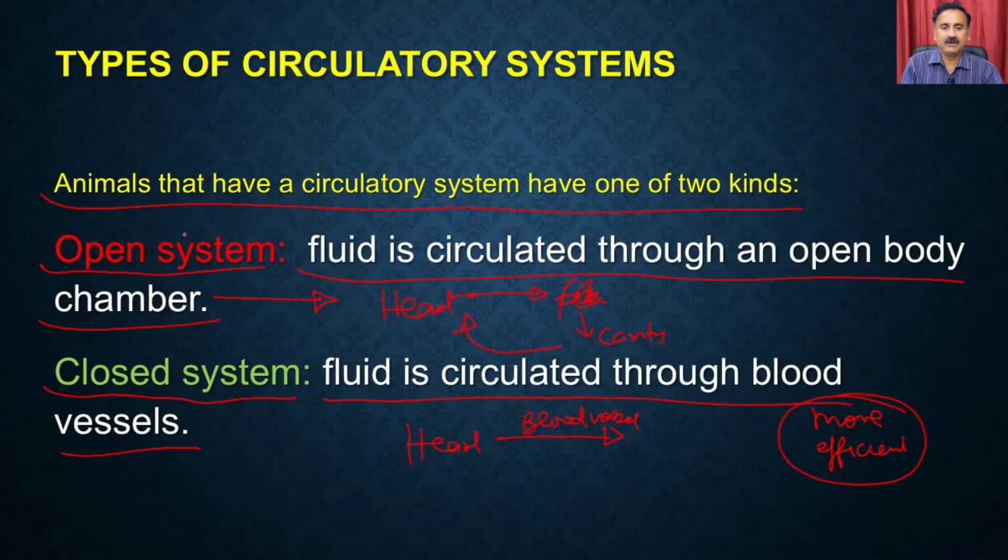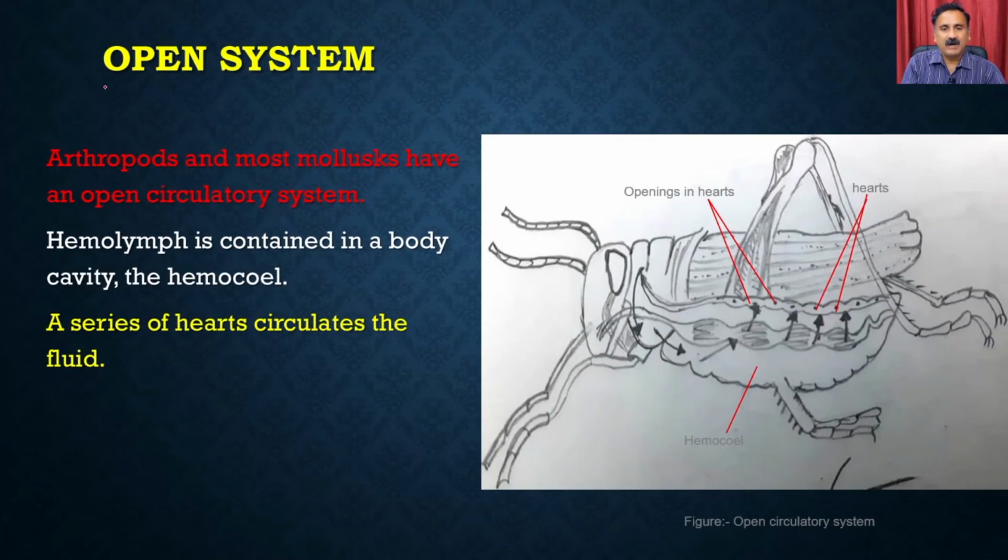And that's why all the higher organisms have closed systems. So let's discuss these different types of systems, what is present in the different types of organisms. When we talk about the open system, the arthropoda and most of the molluscs have the open circulatory system. What you see here is an arthropod, an insect.